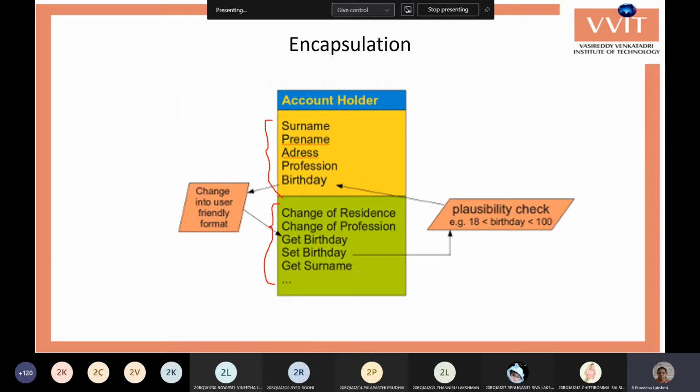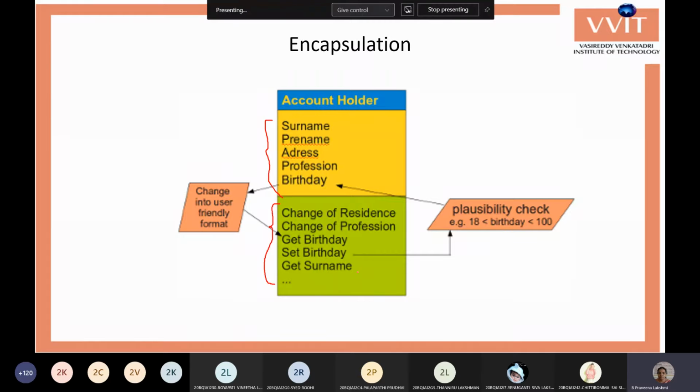If there is a function to change the particular data, then only you can change. Otherwise, you are not able to change the data of the class. Say if there is a set birthday, you can change the birthday value. Say if there is no function like set birthday, and you have only a get birthday function, then you can get the birthday value only.